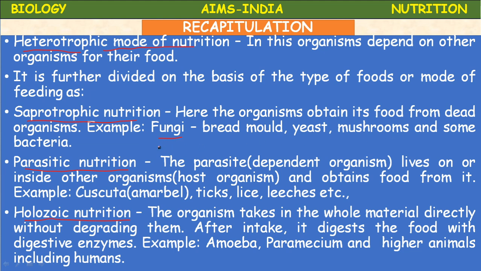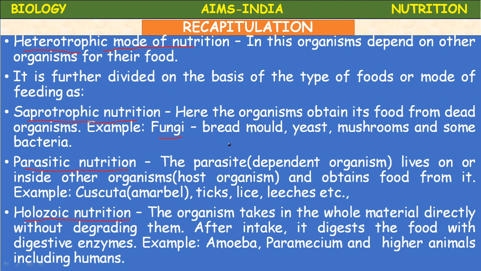That's why they are called scavengers of the earth. They decompose dead organisms, dead plants and animals. Such kind of nutrition is called saprotrophic. It is of two types, saprophytic and saprozoic.